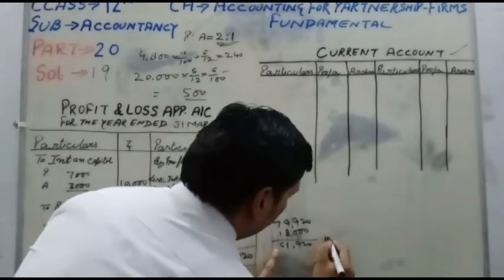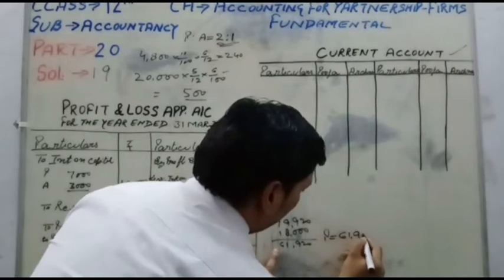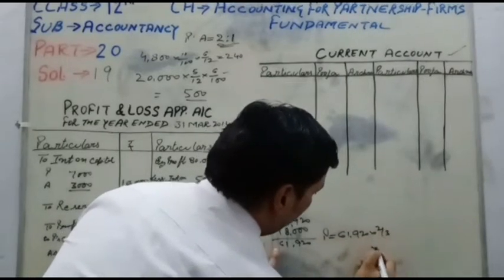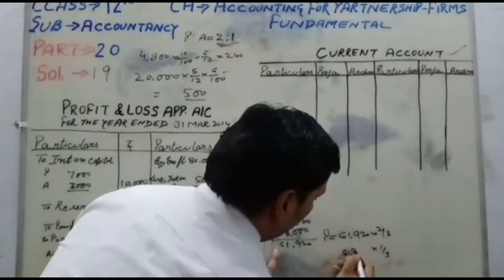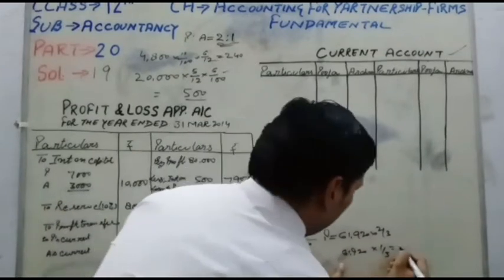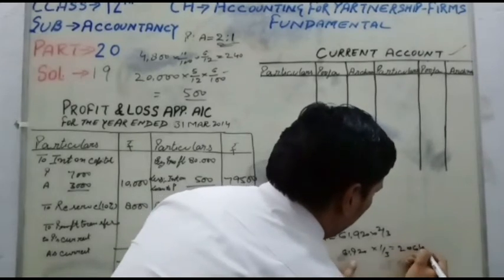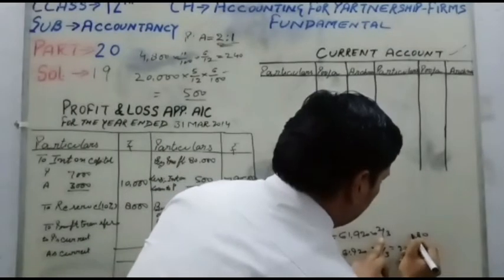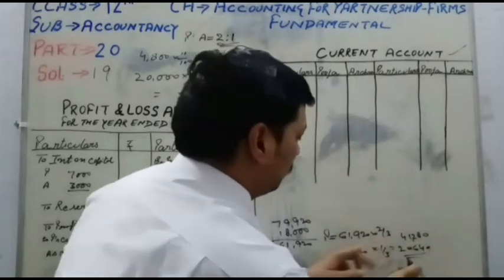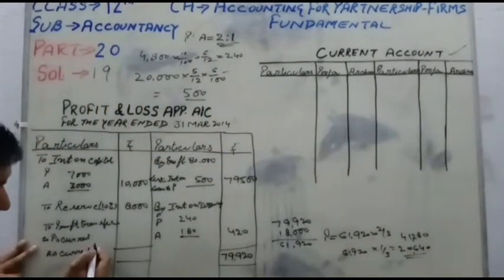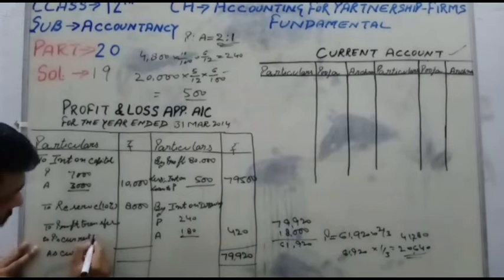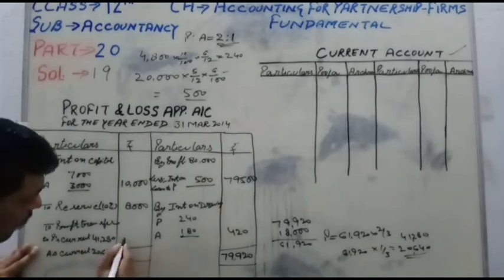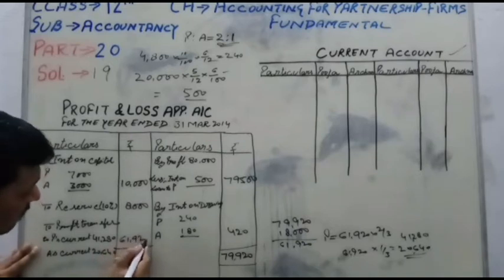So first Pooja is equal to 61,920 times 2 by 3, and Archana 1 by 3 of 61,920. The calculation: 3 into 6, 0; 3 sixes are 18, 3 fours are 12 and 0. Understood? Next multiply by 2: 0, 8, and 2 fours are 8. So 41,280 and 20,640 are transferred to Pooja's current account and Archana's current account, and the total profit was 61,920.